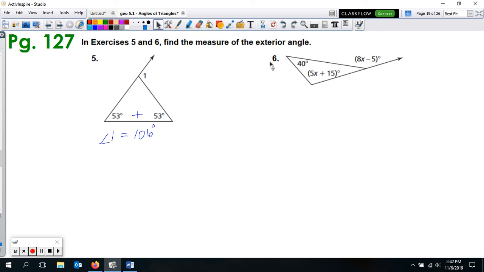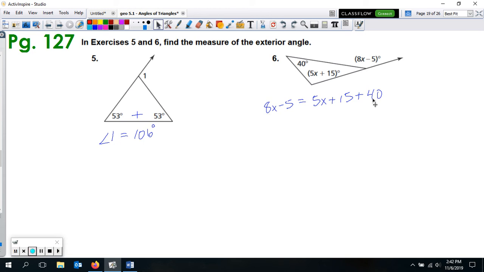Number 6, the same idea, but we have to figure out what the x is, just like we saw in that previous example. So this right here, 8x minus 5, is going to equal these two added together. You have to set up your equation. We'll start with the exterior angle part. So 8x minus 5 is equal to the sum of these two non-adjacent interior ones. So we could say 5x plus 15 plus 40. That's a positive 40.